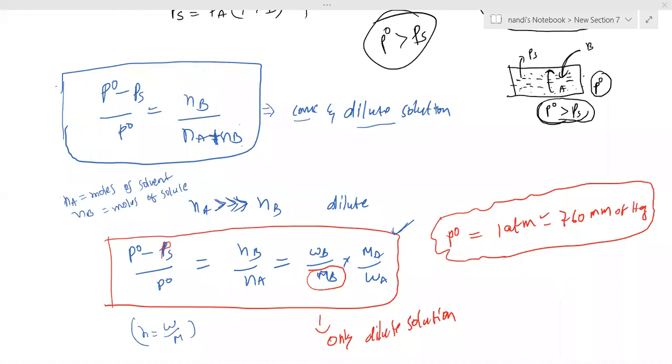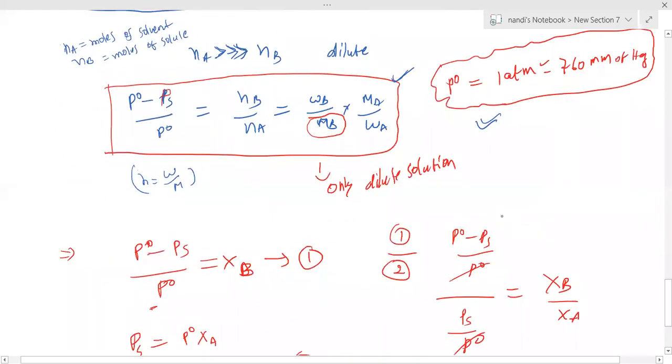This is a formula. I am neglecting NB here, so I can write NB by NA. NB means I'm substituting weight by molecular weight in terms of B. NA means weight by molecular weight. Again, we are getting this formula. But in examination, mostly they won't provide the P naught value. Sometimes they say atmosphere pressure or boiling point. Note down this point: P naught is 1 atmosphere or 760 mm of Hg. That's the boiling point or atmosphere pressure they mention. This is the word you have to keep in mind. Please note down: if they give boiling point or boiling mixture, some boiling term, then you have to take pressure as 1 atmosphere, because you are going to compare everything with respect to 1 atmosphere.